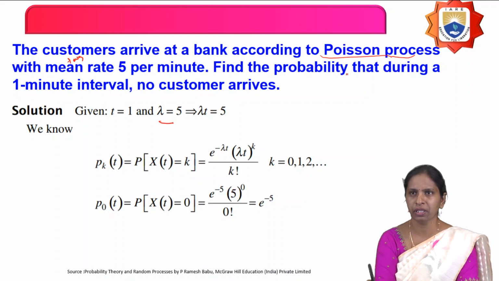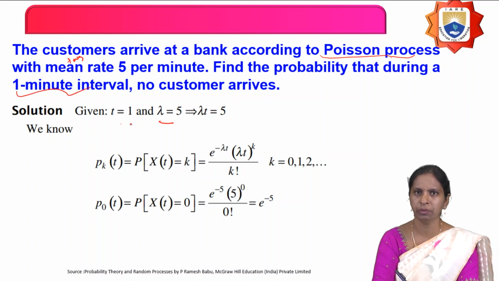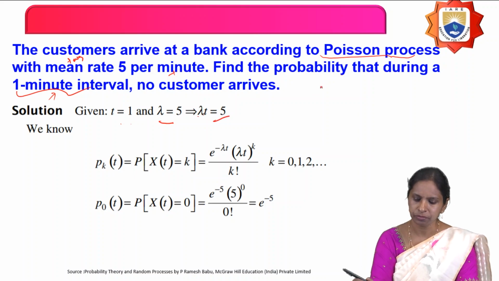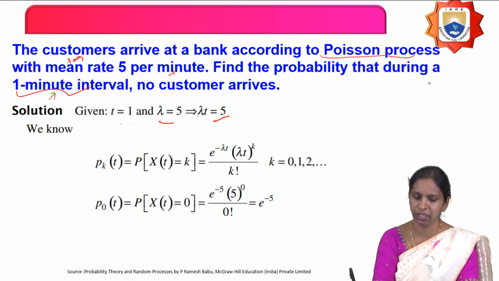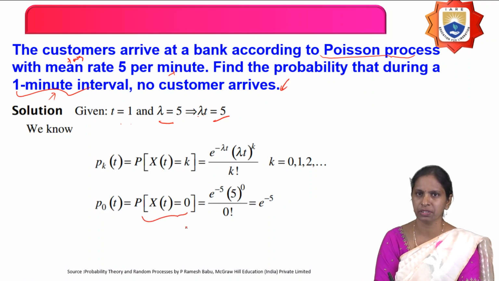Find the probability that during a 1-minute time interval, no customer arrives. The time interval t equals 1 minute. Since both are in minutes, lambda into t equals 5 into 1, which is 5. We have to find the probability that during a 1-minute interval no customer arrives, that is P of X of t equals 0. P of X of t equals k is e power minus lambda t into (lambda t) power k by k factorial.